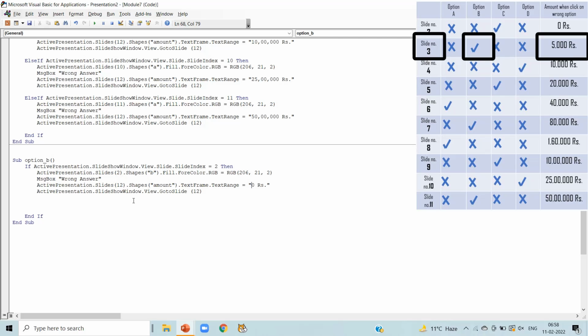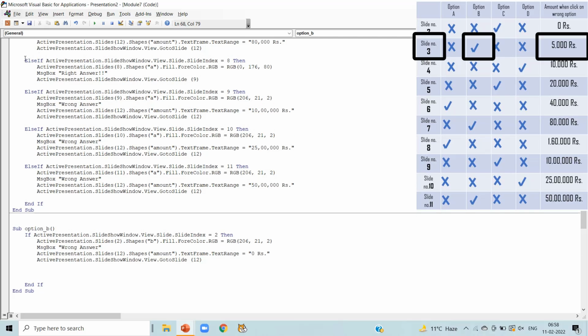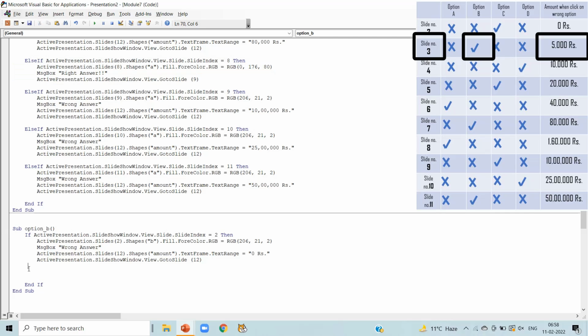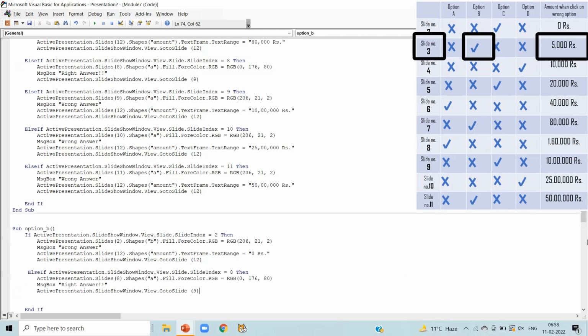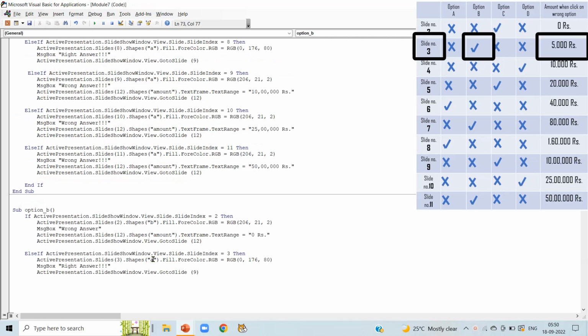Now as we can notice in slide number 3, option B is right answer. So copy the code having right answer and paste it here. Now we are not going to change else if, as this is the second block. In if block, write 3 as we are on slide number 3 in line 1 and line 2. Now change the shape A to B because we are talking about option B here, and go to slide 4.